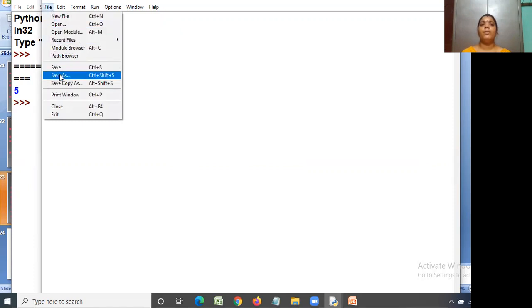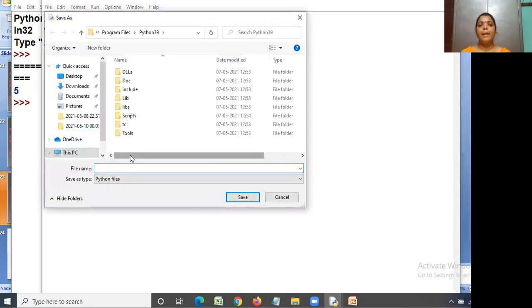First of all, we need to save that file by giving the extension sample2.py. This sample2.py is stored under the Python files only.